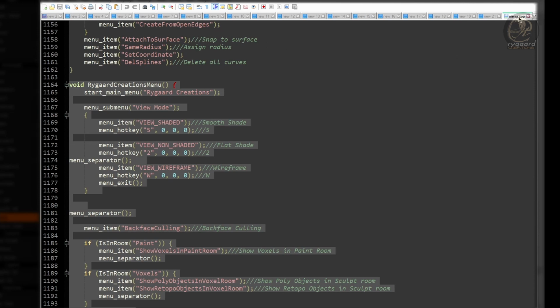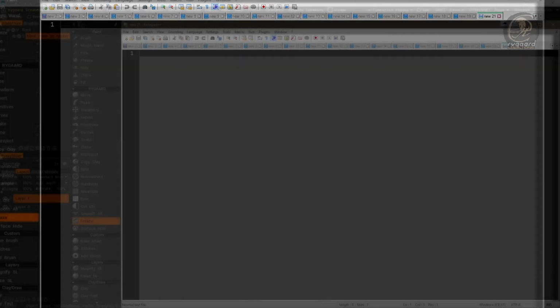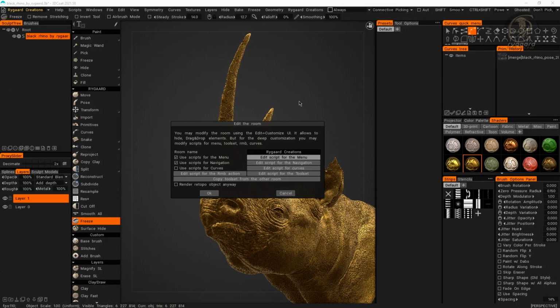Close the menu.cpp script. Minimize Notepad++, and here, in the Edit Room window, I will open the script rmb.cpp through this button, Edit Script for the RMB action.